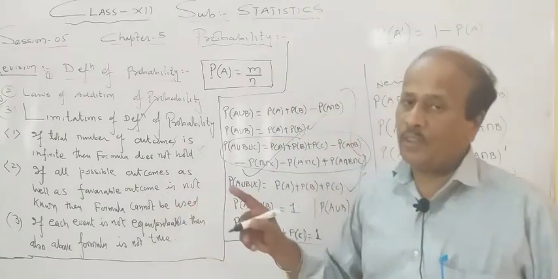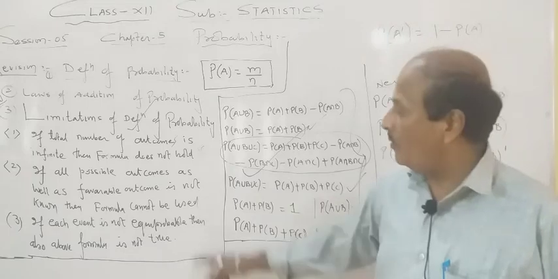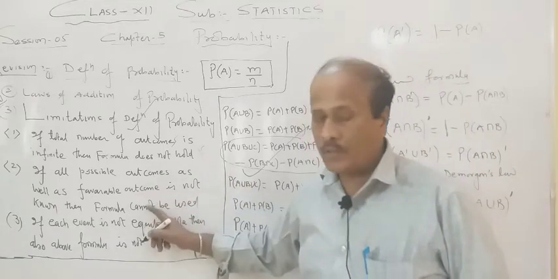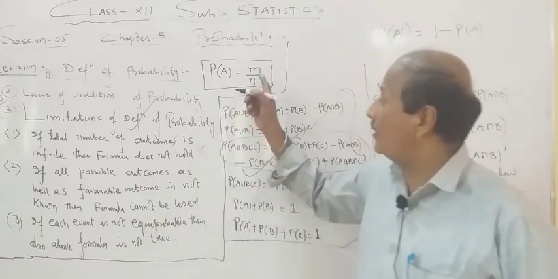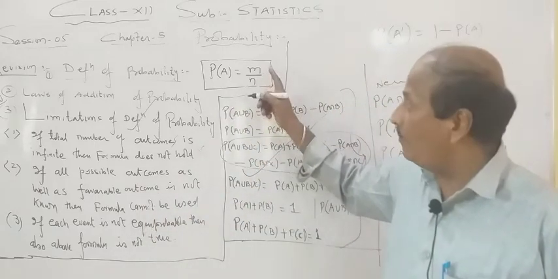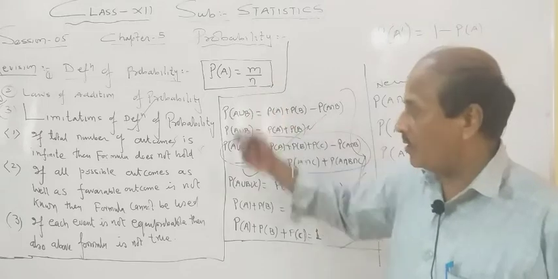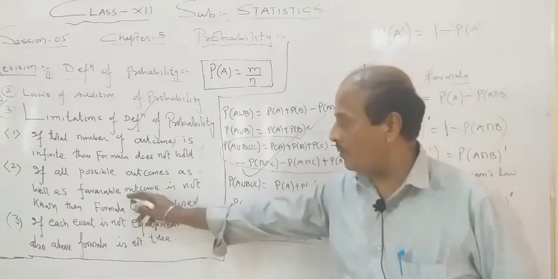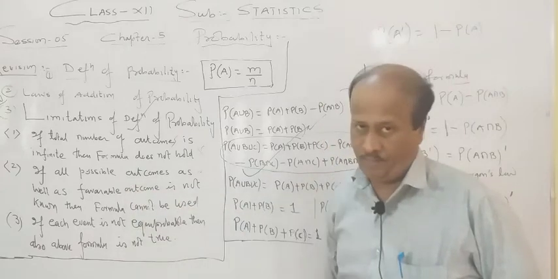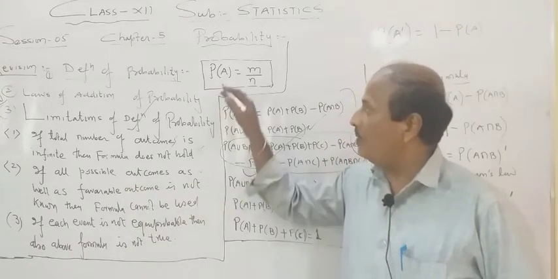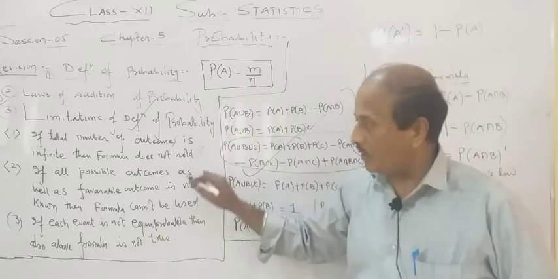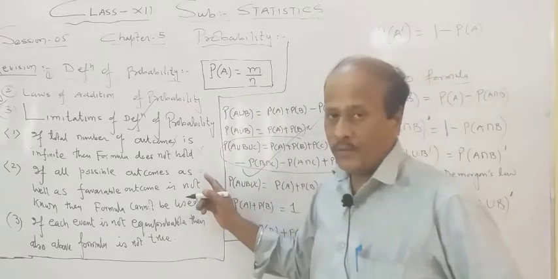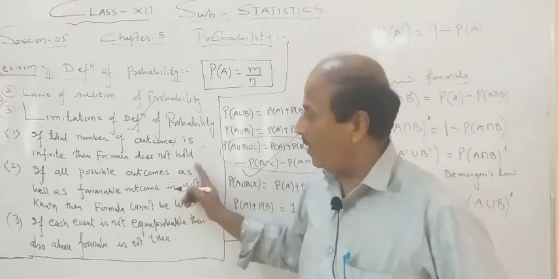For example, if there are 100 outcomes, and you know all the possible outcomes as well as the favorable outcomes, only then will you be able to get the number m and the number n. Suppose you don't know all the possible outcomes or all the favorable outcomes, then you will not be able to use this formula. So the second limitation is that this formula holds only when you have proper knowledge about m and n.